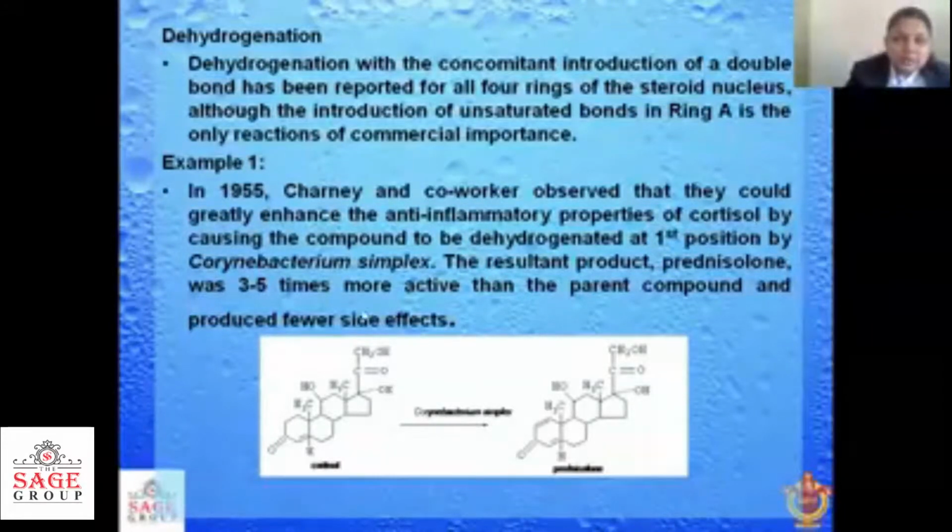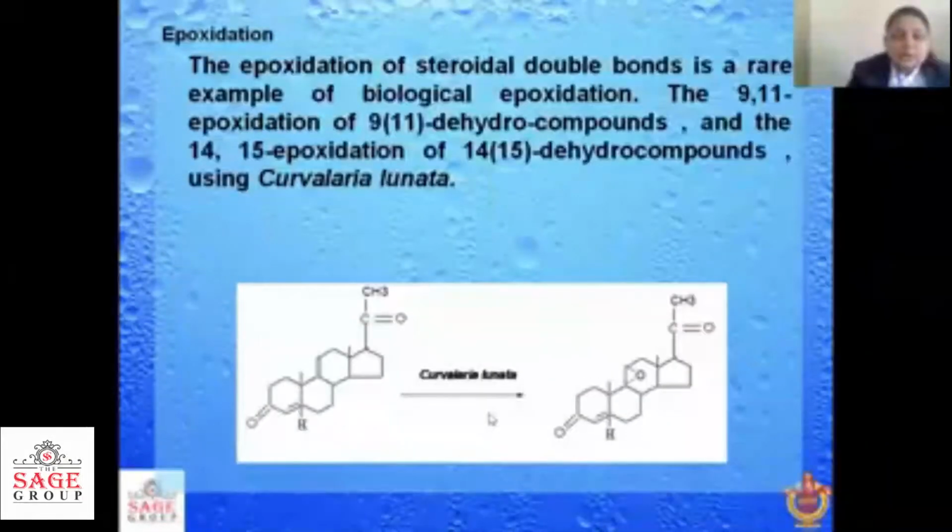In 1955, Charney and co-workers observed that they could greatly enhance the anti-inflammatory properties of cortisol by causing the compound to be dehydrogenated at the first position by Corynebacterium simplex. From cortisol, prednisolone is formed, and this prednisolone is 3 times more active than cortisol, by introducing a simple double bond here. So this is the dehydrogenation reaction.